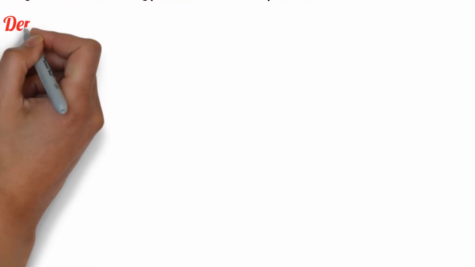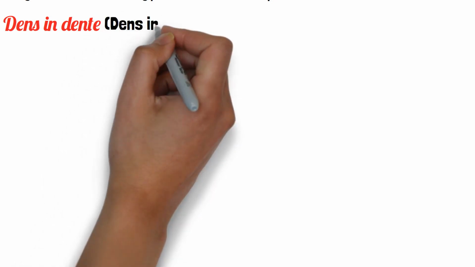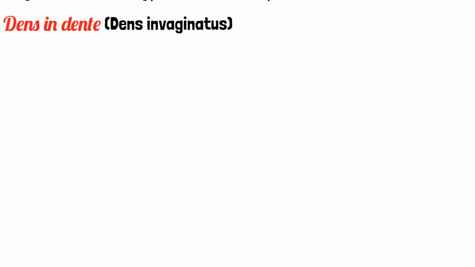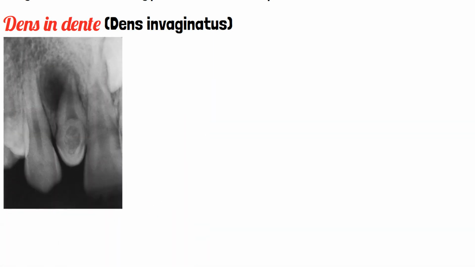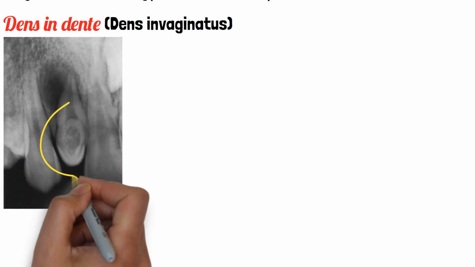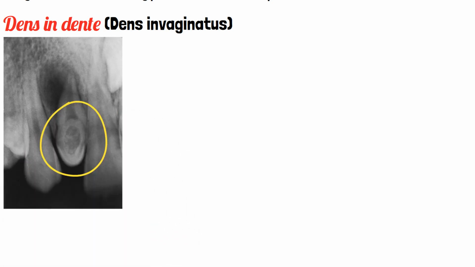Next condition after dens invaginatus is opposite one, dens invaginatus, which is also called dens indent. Here there will be a deep surface invagination of the crown or root. This is a radiographic image of a lateral incisor showing dens invaginatus. It can occur because of any localized external pressure, or because of any focal growth stimulation in certain areas of the tooth bud.